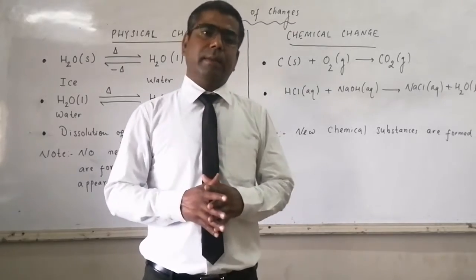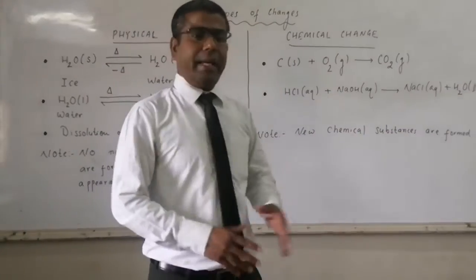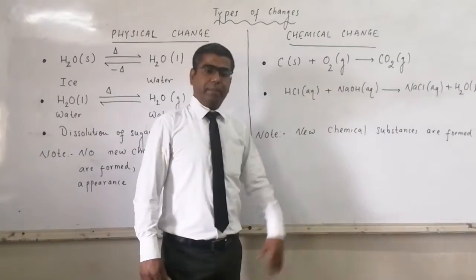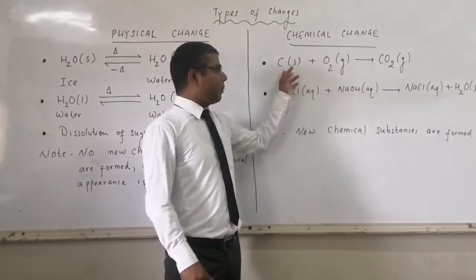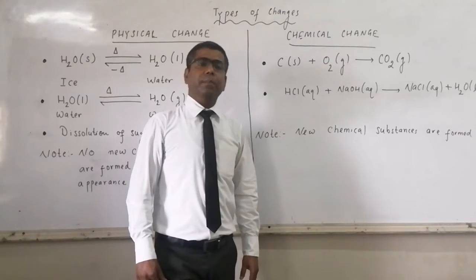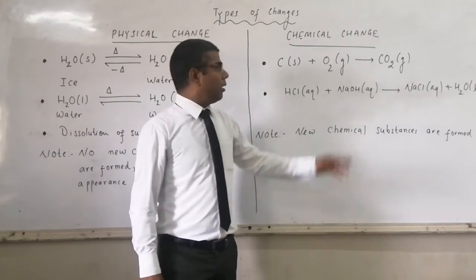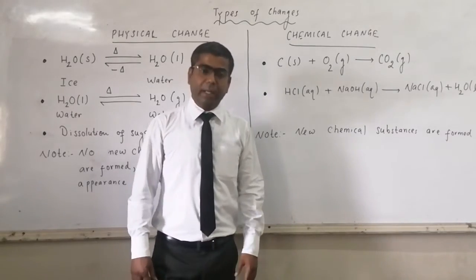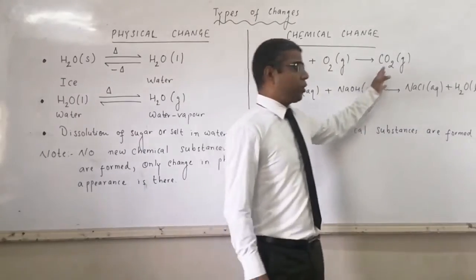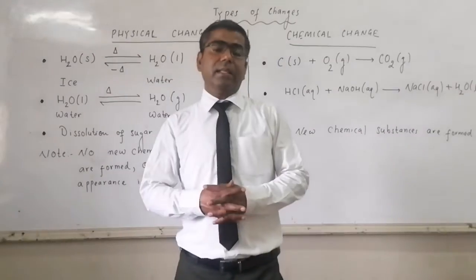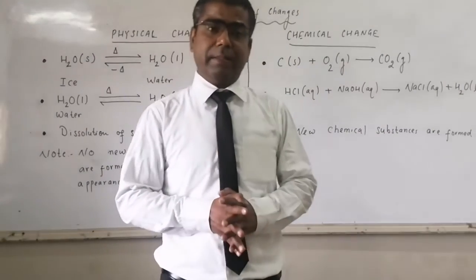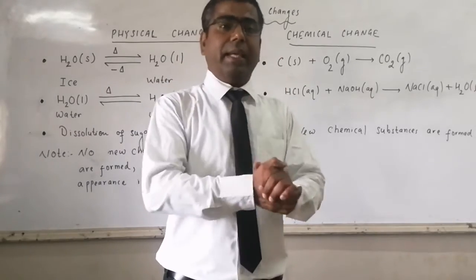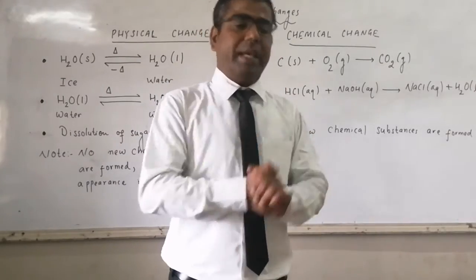The properties of carbon dioxide are entirely different from carbon and oxygen. Carbon is a combustible substance, it can burn. Oxygen supports combustion, a gas required for the burning process. And CO2 gas is a fire extinguishing gas. So on mixing carbon with oxygen, we are getting an entirely new substance.